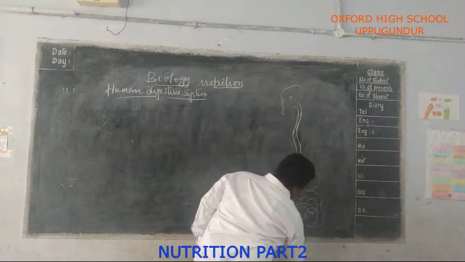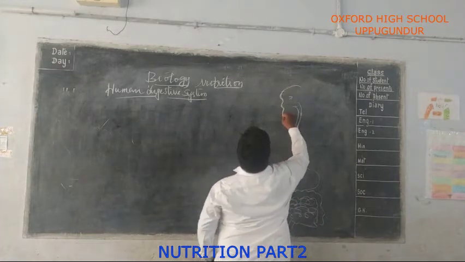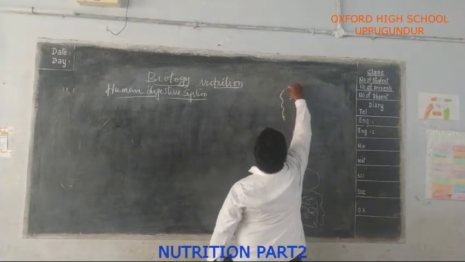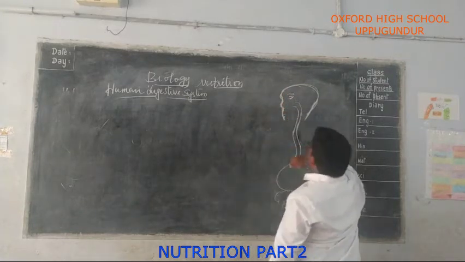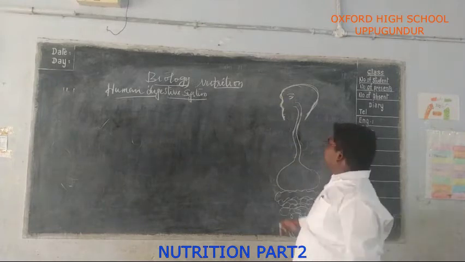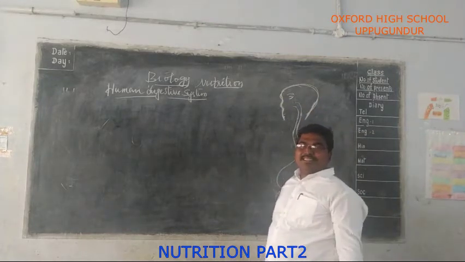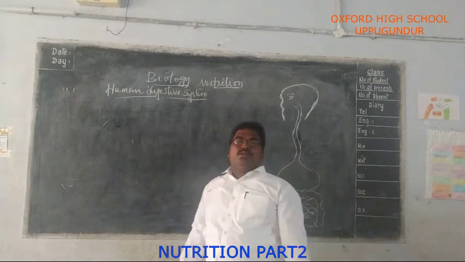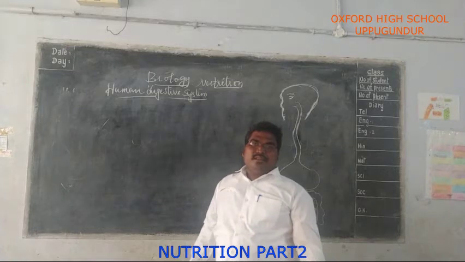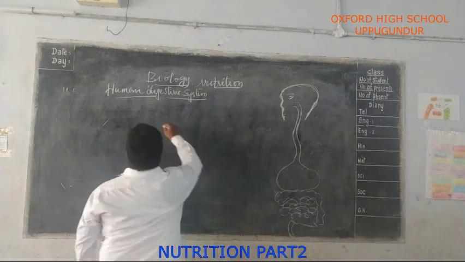Here is the diagram, students. The human digestive system is very complex in nature. Different parts are involved to perform different functions with the help of different types of digestive juices and gastric juices, gastric gases. Okay, so the alimentary canal, what is that?